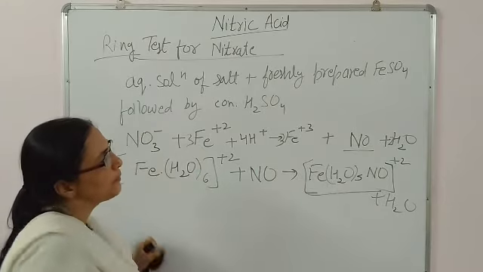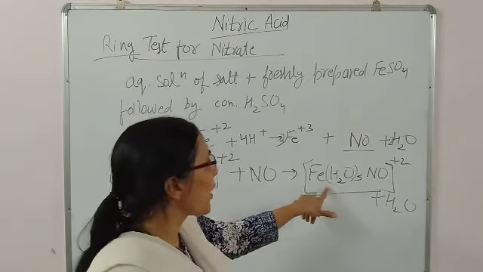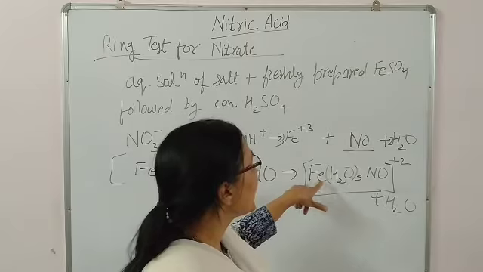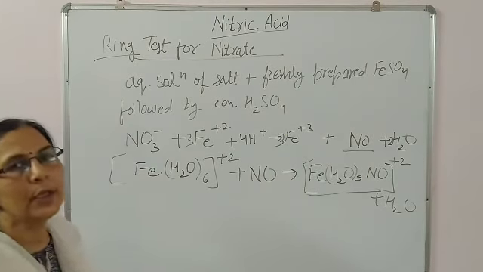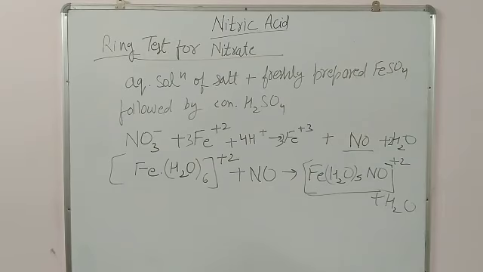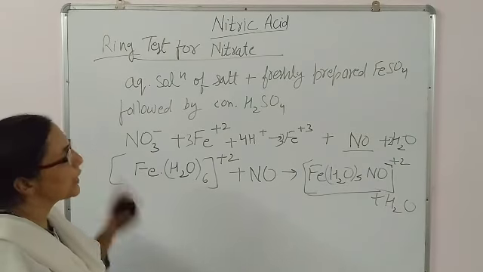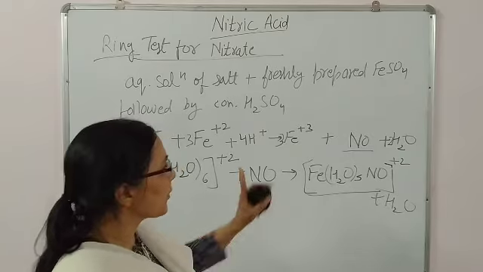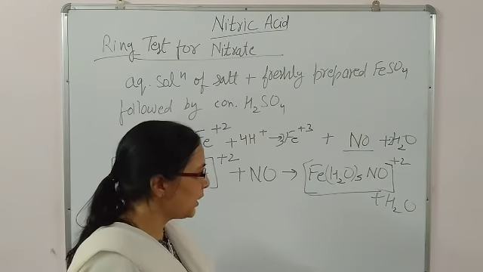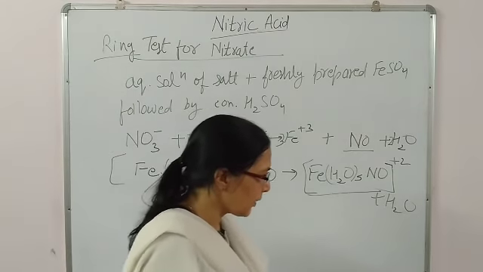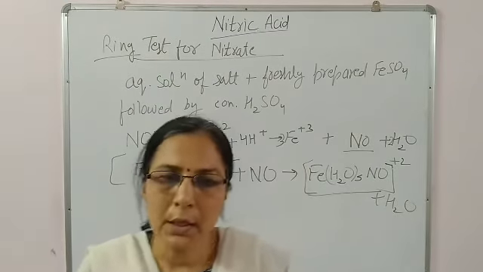Otherwise, the IUPAC name is pentaaquanitrosoiron(II) ion. You will learn IUPAC naming in coordination compounds. That's all about the ring test of nitrate. So your brown ring will form as nitrosoferrous sulfate. Easily you can give the answer. Okay, that's all for today. Thank you.